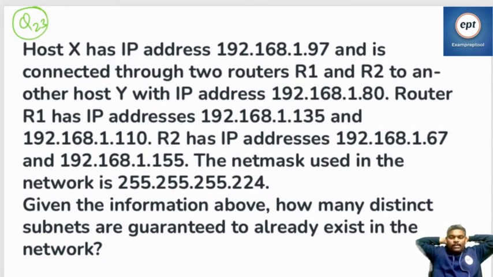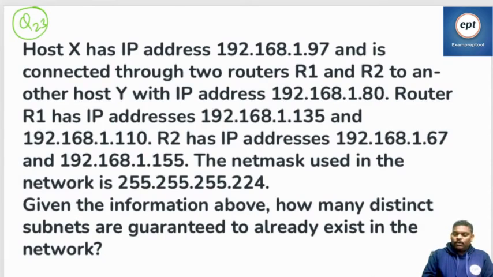Can you try this one? It is a nice problem. A host X has an IP address and is connected through two routers R1 and R2 to another host Y with another IP address.